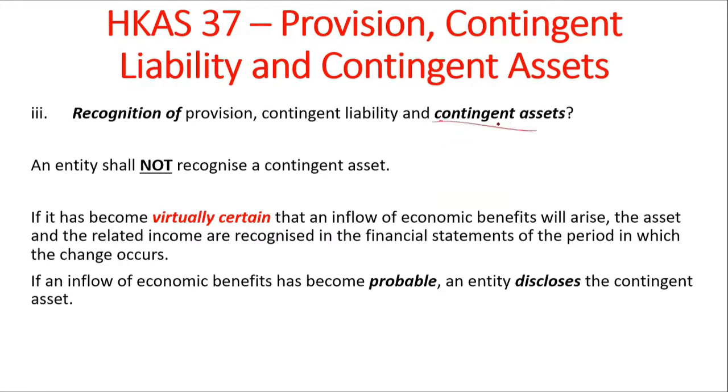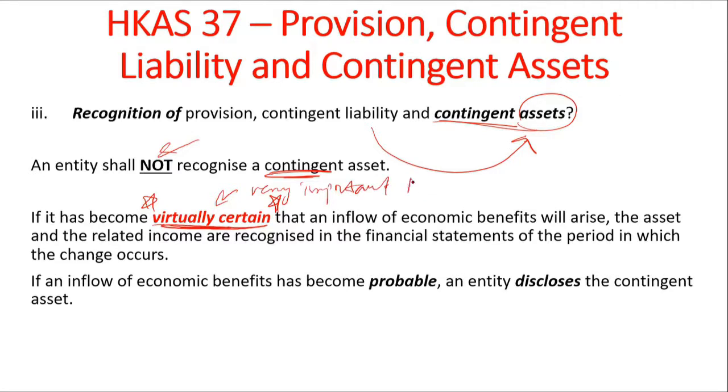Moving ahead with contingent assets, it's pretty much the same. It's just that from liability, we went to asset. Again, you do not recognize a contingent asset unless it becomes virtually certain. This is a very, very important keyword in here. You have to look for this keyword in the exam. If it's there, then you can recognize a contingent asset in your financial statements.